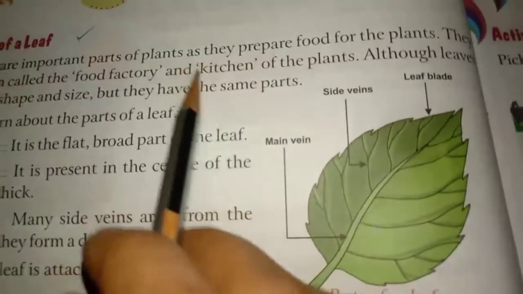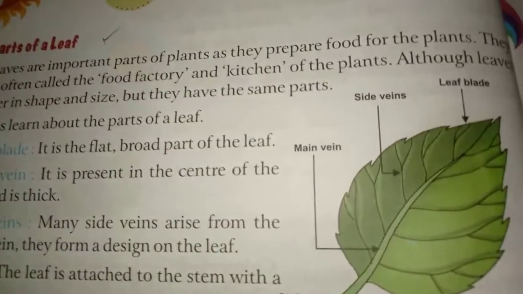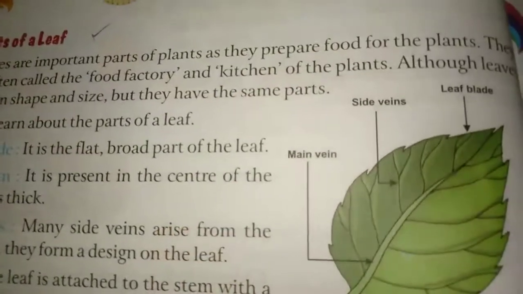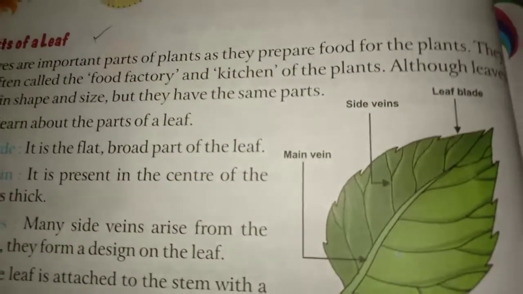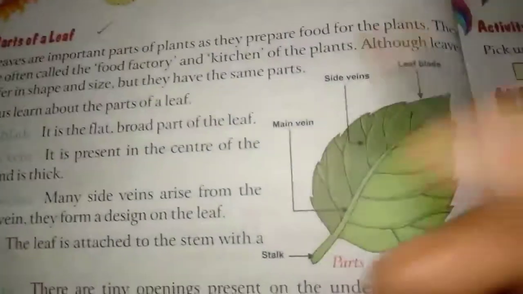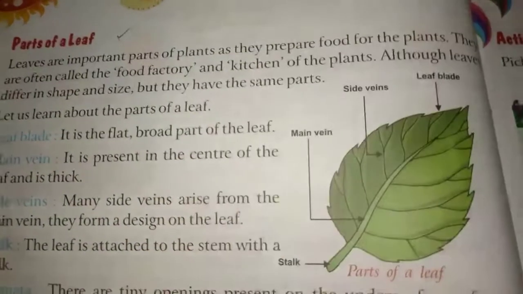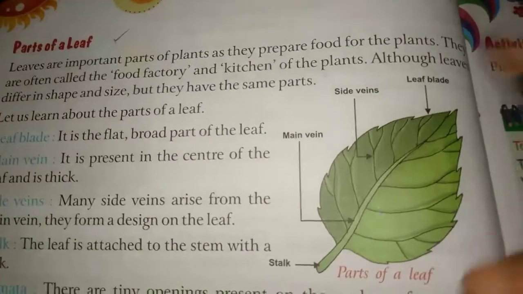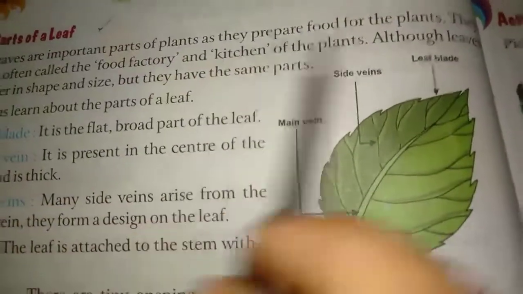And we can say the leaves of the plant are the kitchen, because in the kitchen we cook food. But plants, in their leaves, prepare food for themselves. So remember these two words: kitchen and food factory.